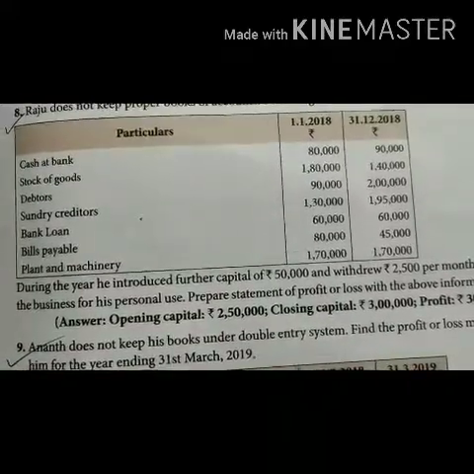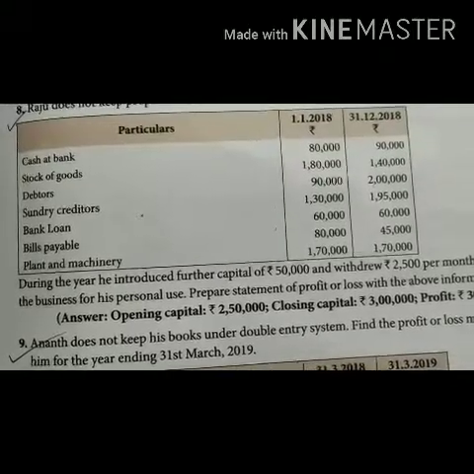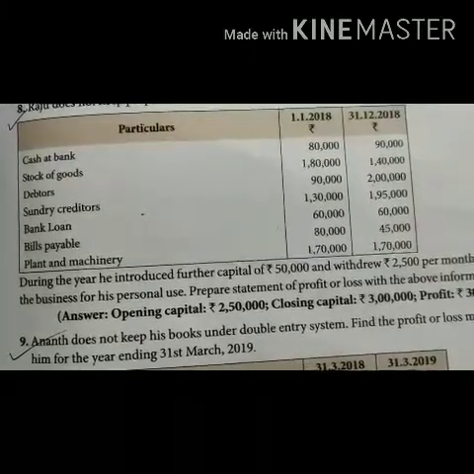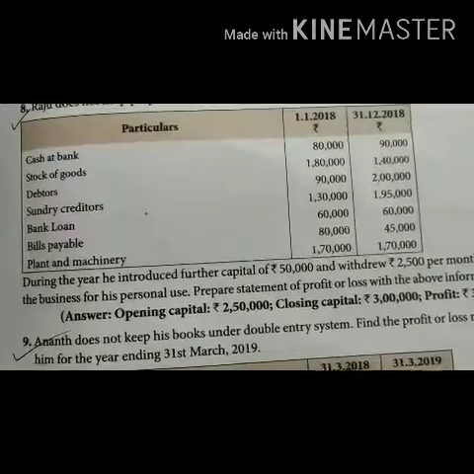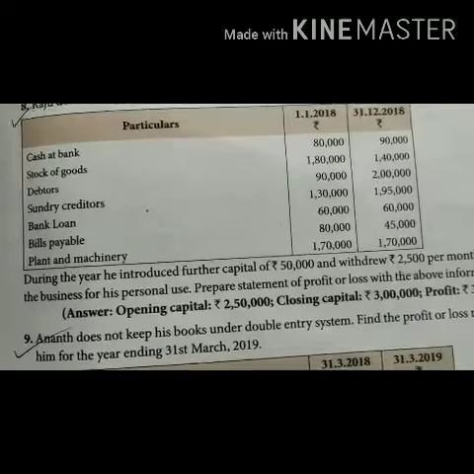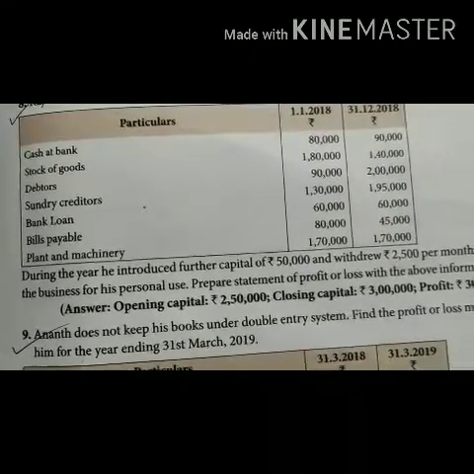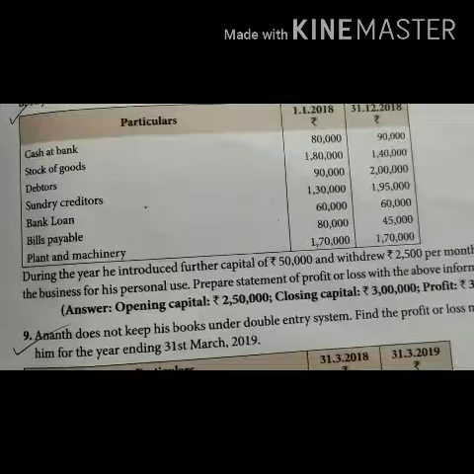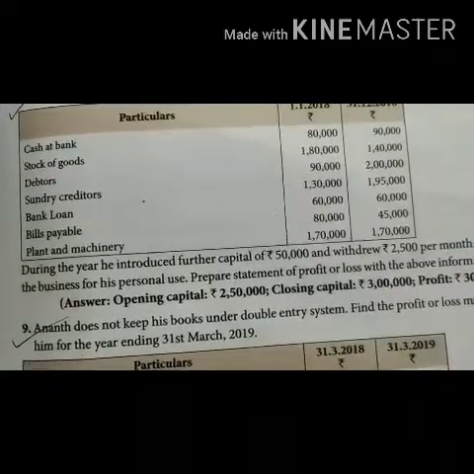Stock of goods 1,80,000, 1,40,000. Debtors 90,000, 2 lakhs. Sundry creditors 1,30,000, 1,95,000. Bank loan 60,000, 60,000. Bills payable 80,000, 45,000. Plant and machinery 1,70,000, 1,70,000.